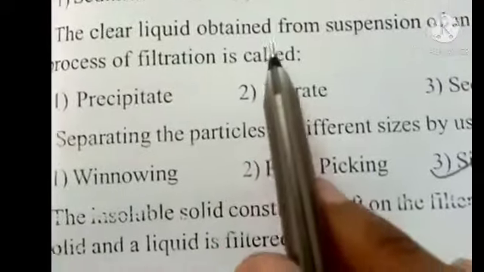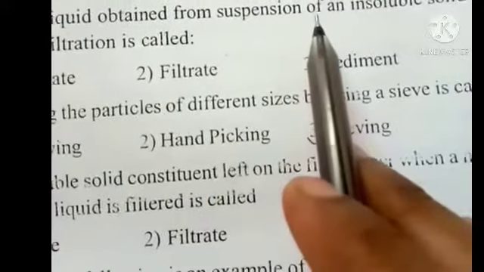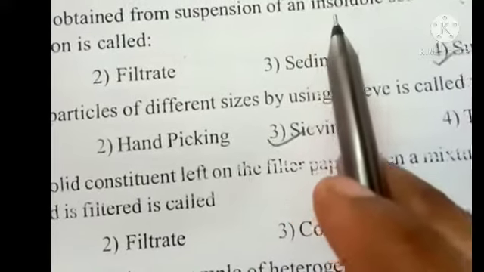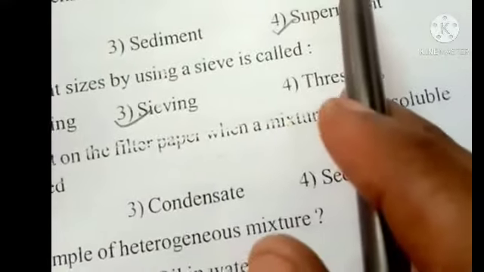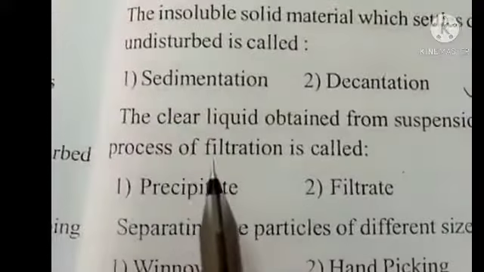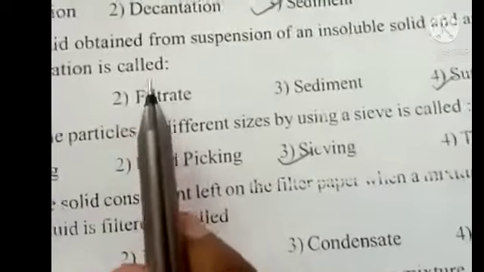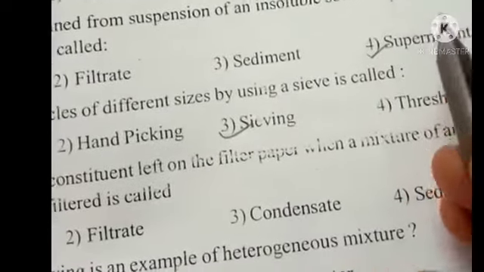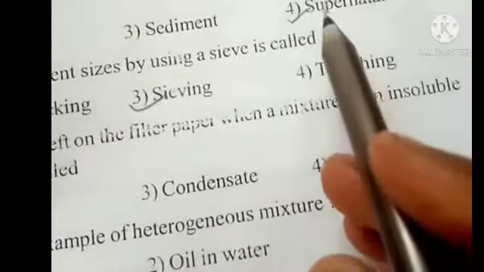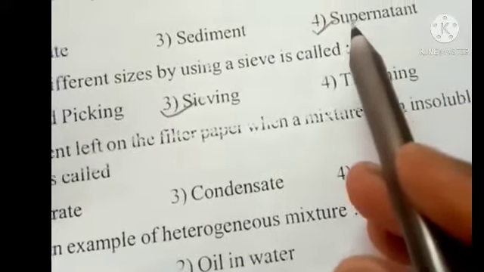The clear liquid obtained from a suspension of an insoluble solid and liquid by the process of filtration is called the supernatant.